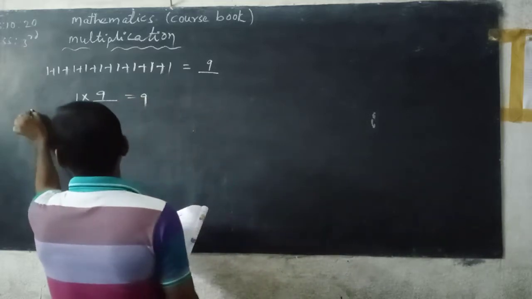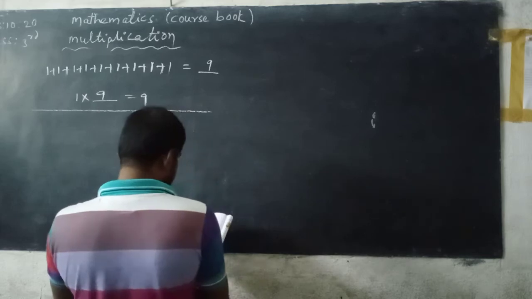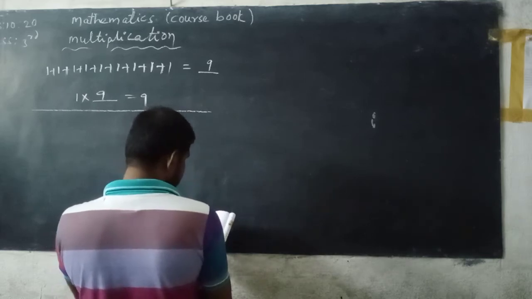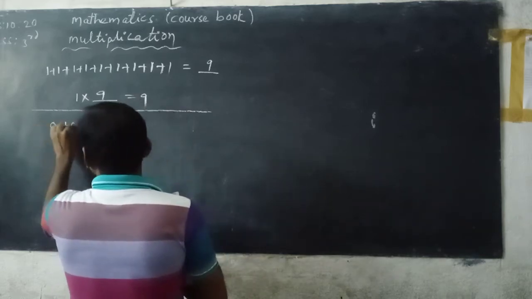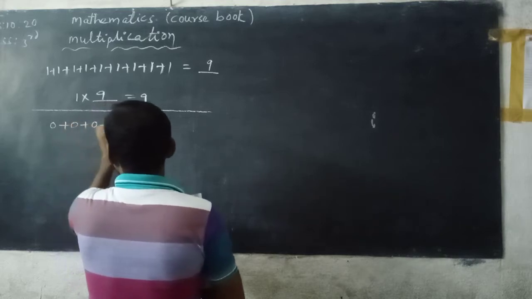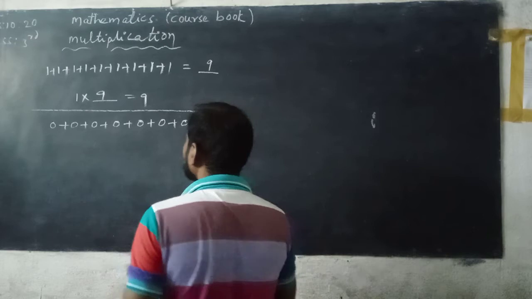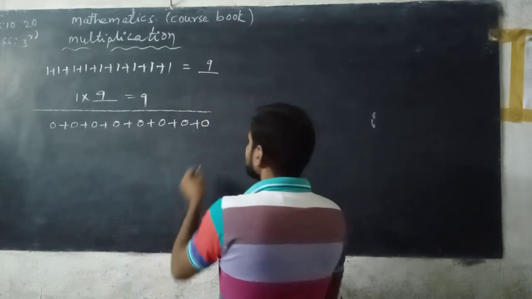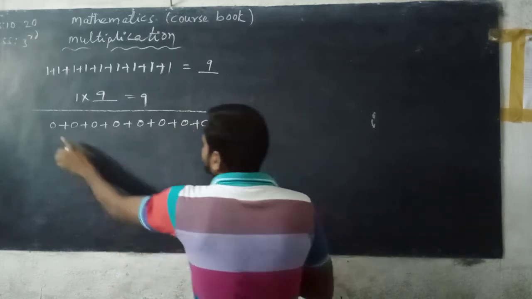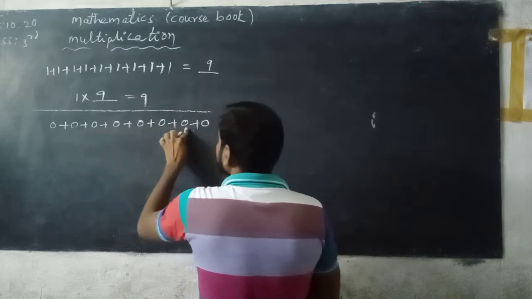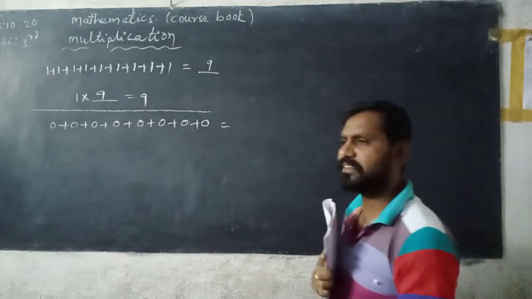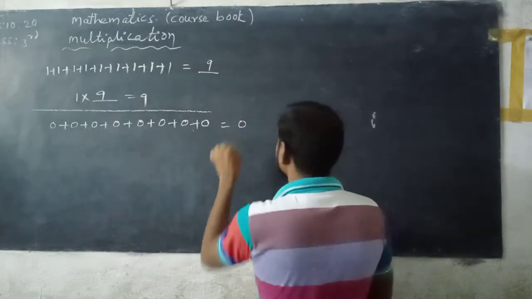Now, next. See here, 0 is how many times added? 1, 2, 3, 4, 5, 6, 7, 8. Means 0 is added 8 times, you can get 0, beta.